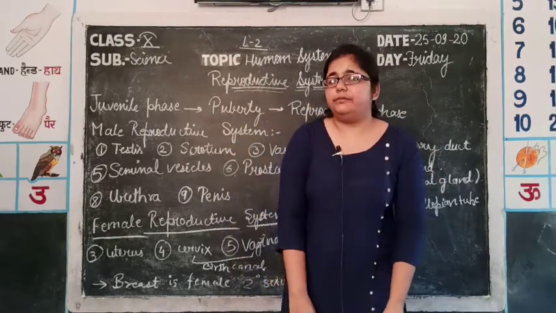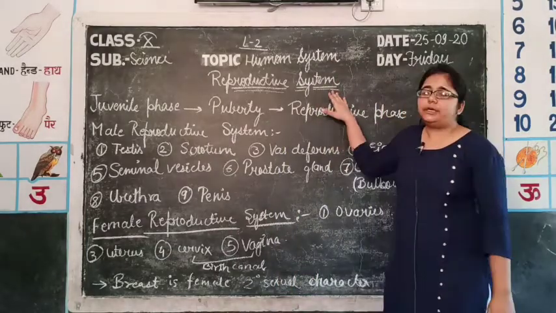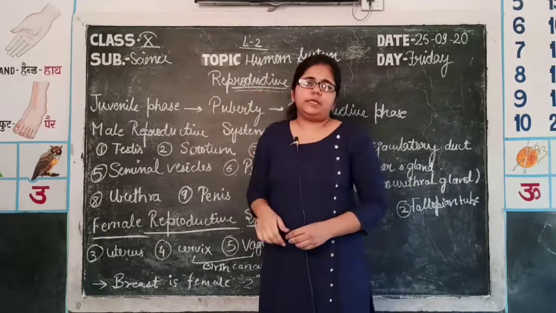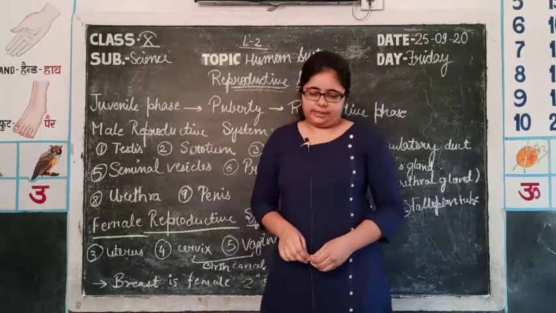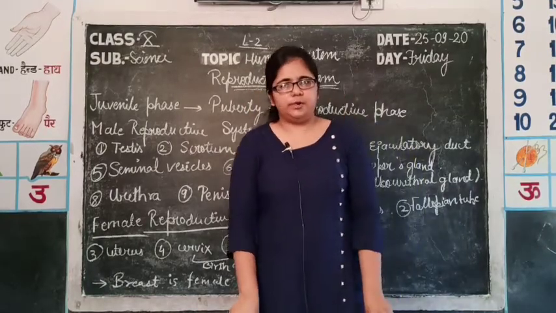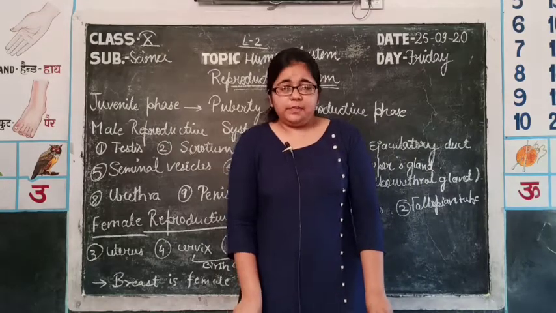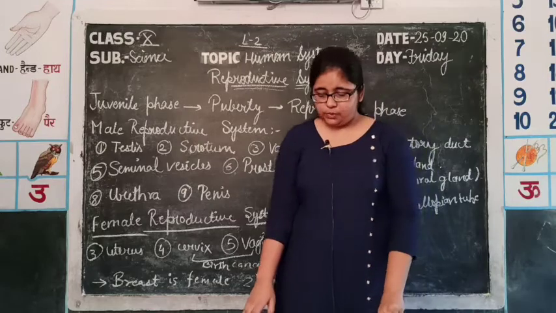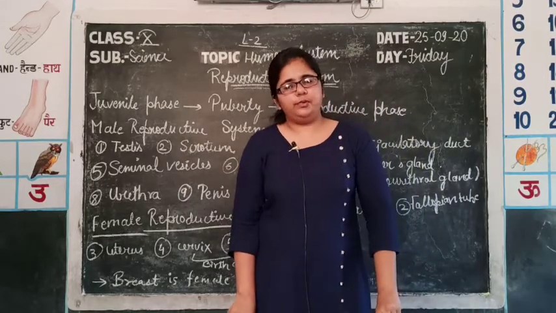And now today we will start our topic, the reproductive system. The term reproduction means reproducing young ones similar to itself. It is a biological process which enables the continuity of species generation after generation. So reproduction is mainly of two types.